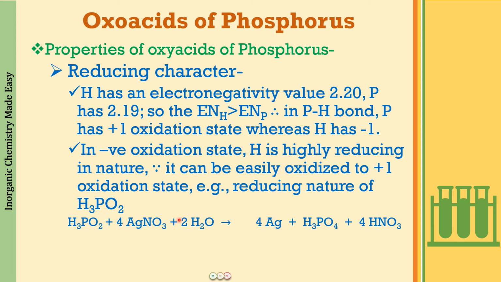H3PO2 plus AgNO3 plus water gives silver plus H3PO4 and HNO3. Here the oxidation state of silver is +1 and here it is 0. So +1 to 0 means this is a reduction reaction because there is a decrease in the oxidation number. And who is acting as the reducing agent? It is H3PO2, which is getting oxidized to H3PO4. So H3PO2 is getting converted into H3PO4.